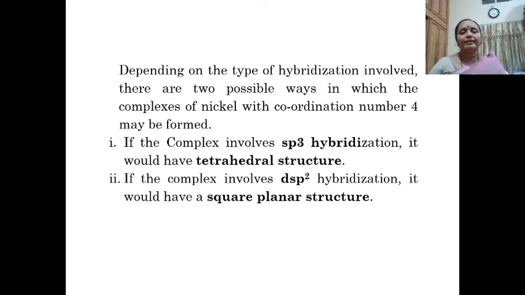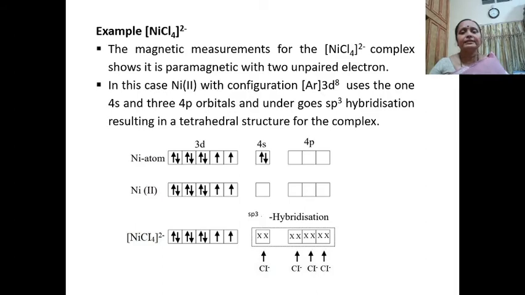Depending on the type of hybridization involved, there are 2 possible ways in which the complex of nickel with coordination number 4 may be formed. If the complex involves sp3 hybridization, it will have a tetrahedral structure. If the complex involves dsp2 hybridization, it will have a square planar structure. Now, let us study some examples wherein it uses sp3 hybridization and dsp2 hybridization.